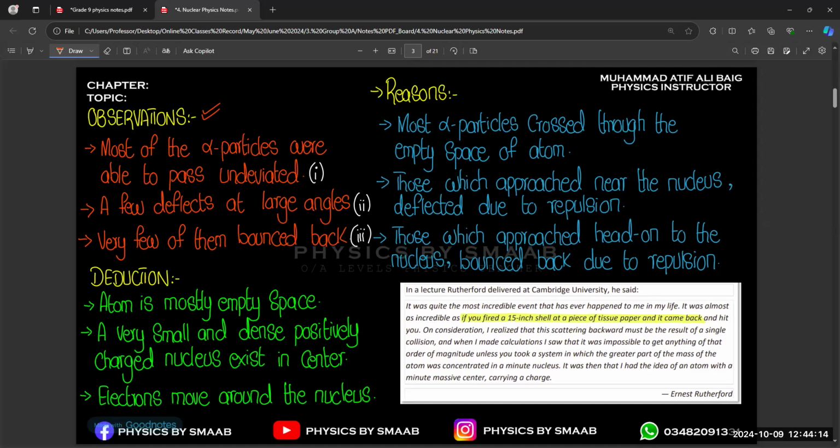Okay, sir, so this is very simple. If we talk about the detection, what we actually get from these observations is that most of the atom is empty. If we link point number one with the observation of point number one, most alpha particles were able to pass undeviated, and the reason is that the atom is mostly empty. That's why most alpha particles can easily pass without any deviation.